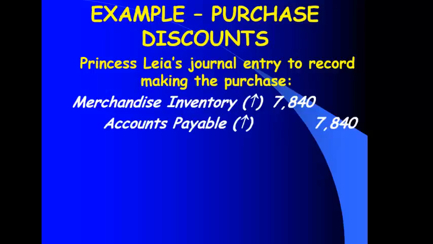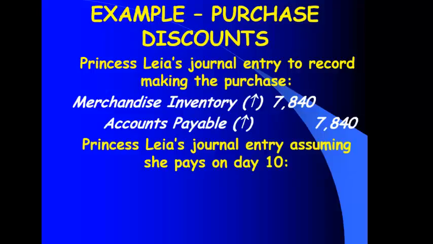Accounts payable. Accounts payable is a liability and it goes up with a credit. So just like before, we debit merchandise inventory and credit accounts payable. This time though, the amount we recorded at is what we would pay if we were to take the discount. All right, well how about later on day 10, we make the payment.